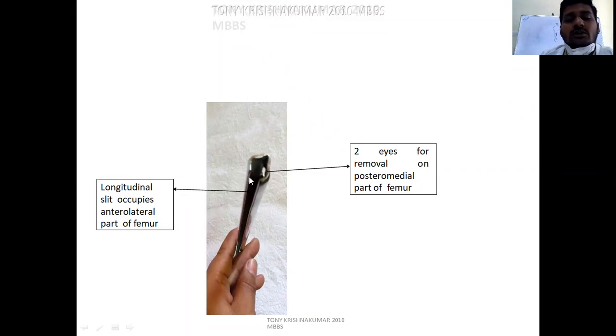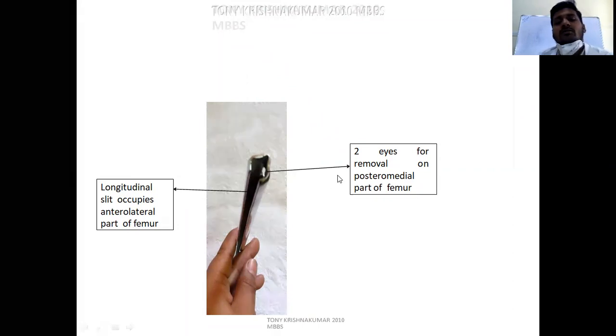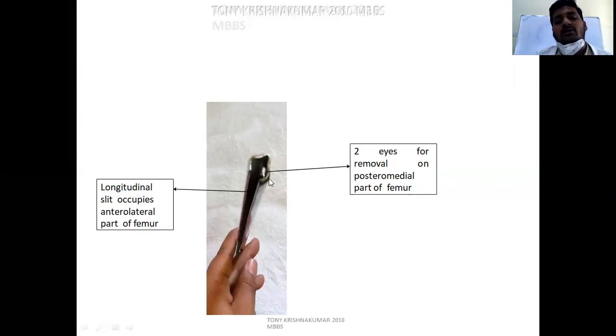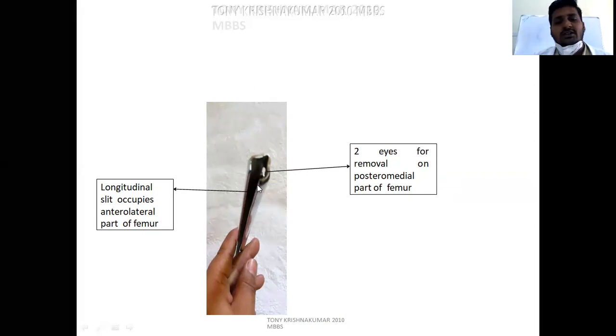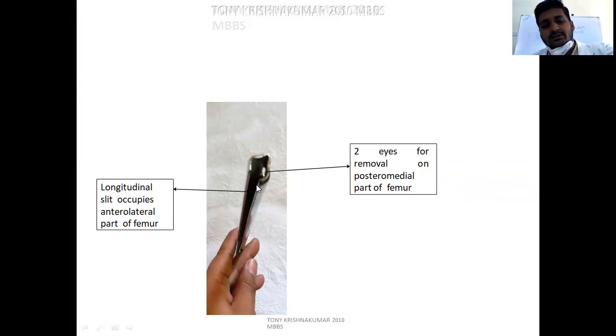This slot should occupy the anterolateral part of the femur, and normally the femur is slightly curved anterolaterally. The anterolateral side is the tensile surface and the medial surface is the compressive surface. So more of the load is exerted on the compressive surface. This metallic continuity, this metallic bar, should come on the compressive side, and this hollow slot is there, no?